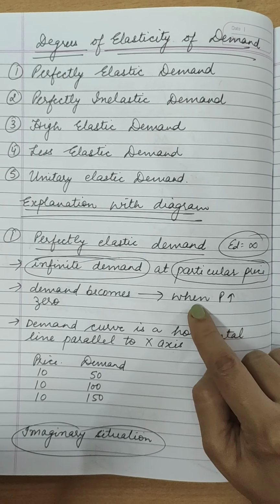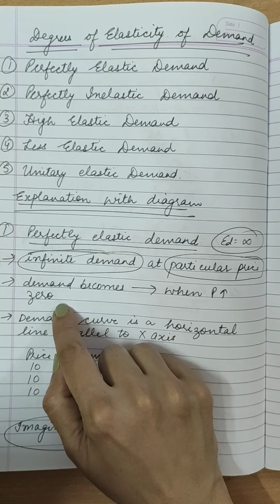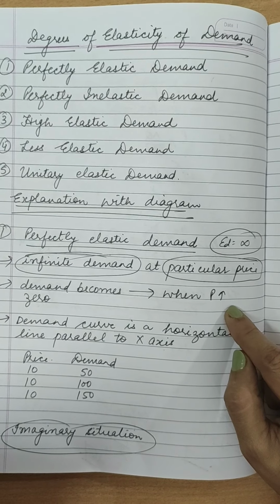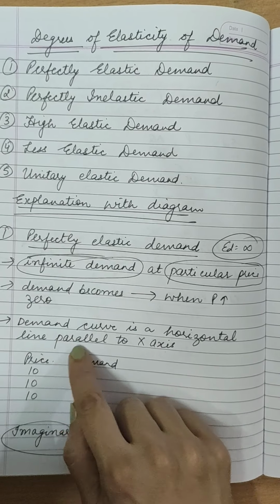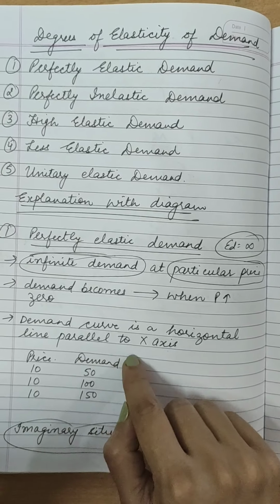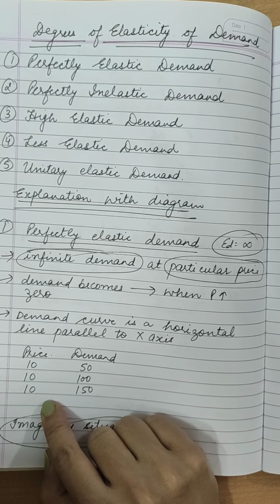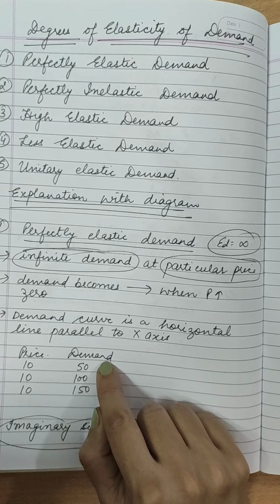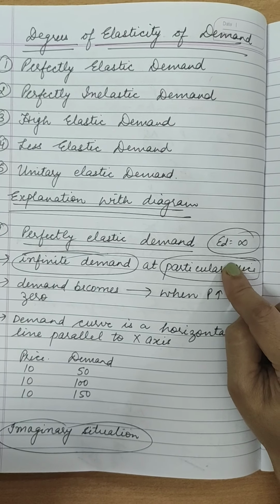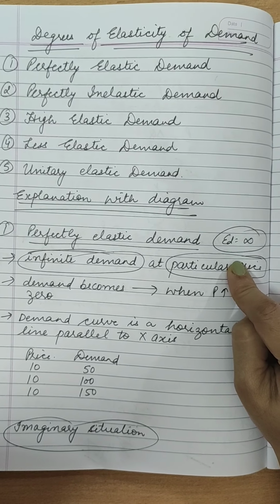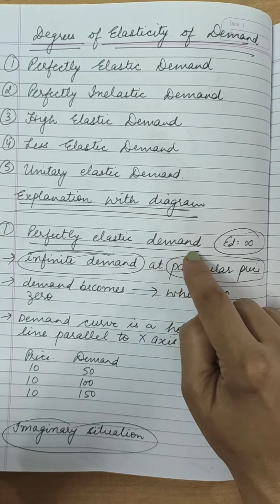And in case price increases, with even a slight change in the price, demand becomes zero. अगर थोड़ा सा भी price rise करता है, demand बिल्कुल zero हो जाती है, ठीक है? And in this case, the demand curve is a horizontal line parallel to x-axis. I have taken one example over here. Price is the same, it is constant. Price doesn't change. Only demand changes and demand increases only. There is infinite demand at a particular price. So here the degree of price elasticity of demand is infinity, which is known as perfectly elastic demand.